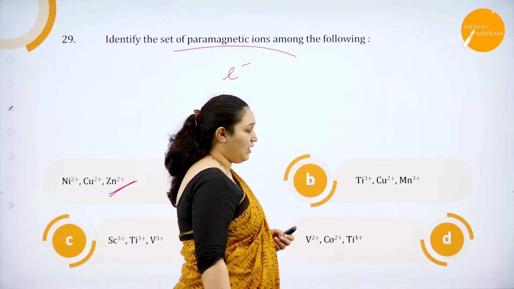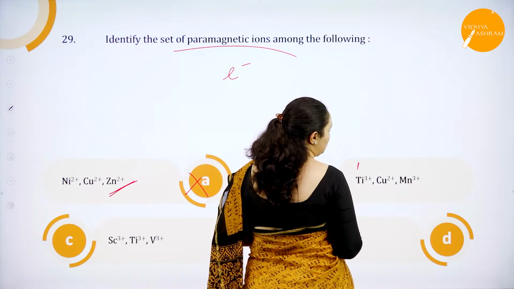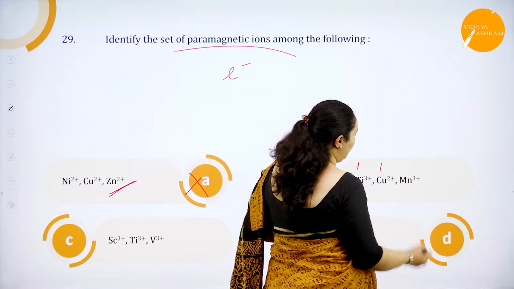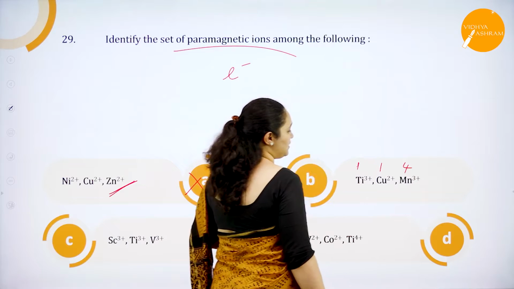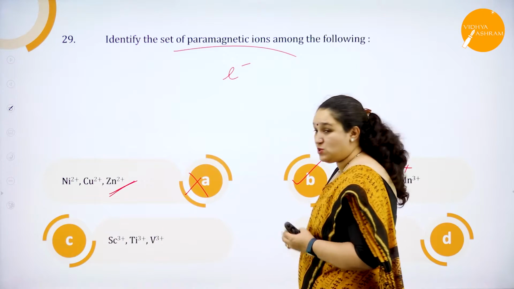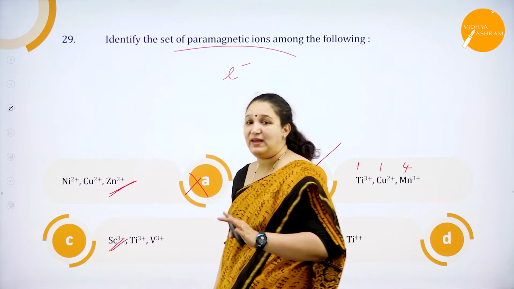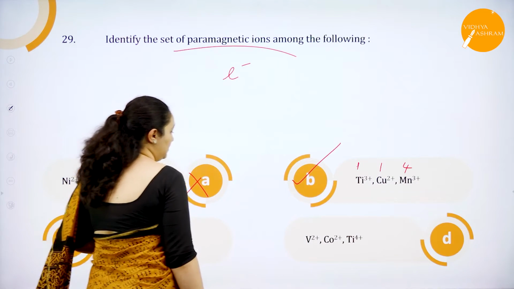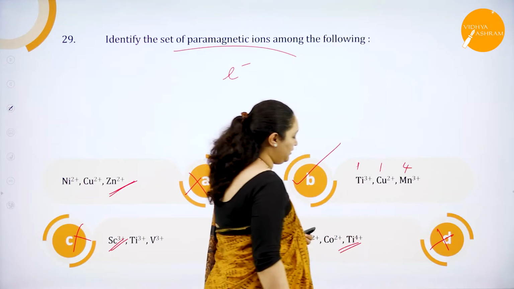This looks like the correct answer because titanium in plus 3 state has 1 electron in the d orbital, copper in plus 2 state has 1 electron in the d orbital which is unpaired. Mn in plus 3 state we have 4 electrons which is unpaired. So this is the one which is right. We'll check the others why it is wrong. Here you can see scandium in plus 3 state does not have any electron in the d orbital, so it cannot be magnetic. So this is the wrong answer. Again, titanium in plus 4 state cannot have any electron in the d orbital.